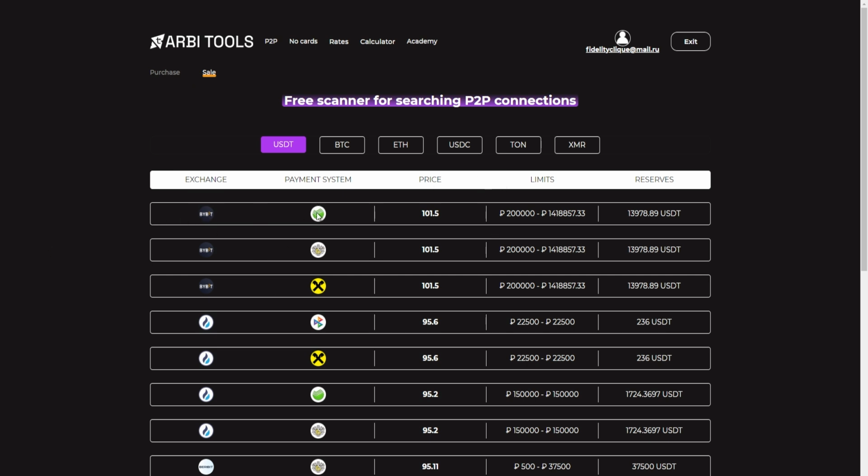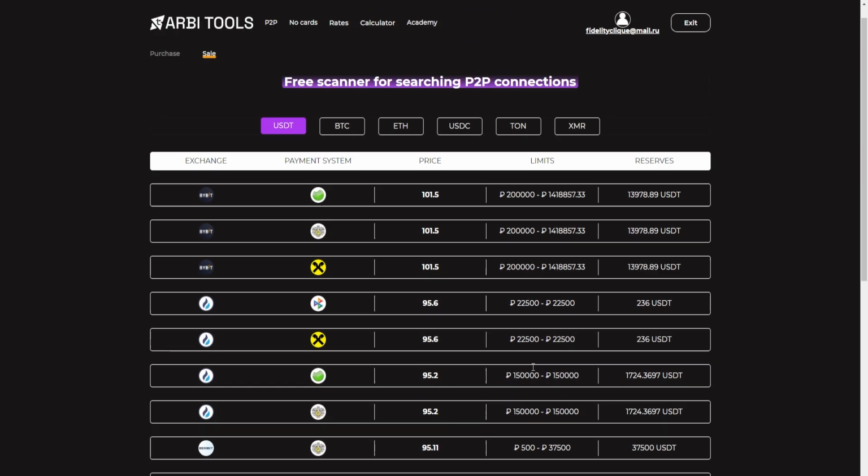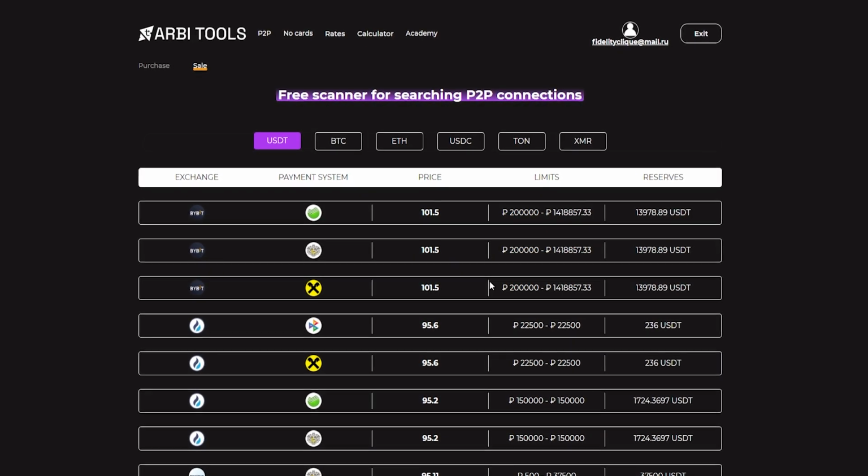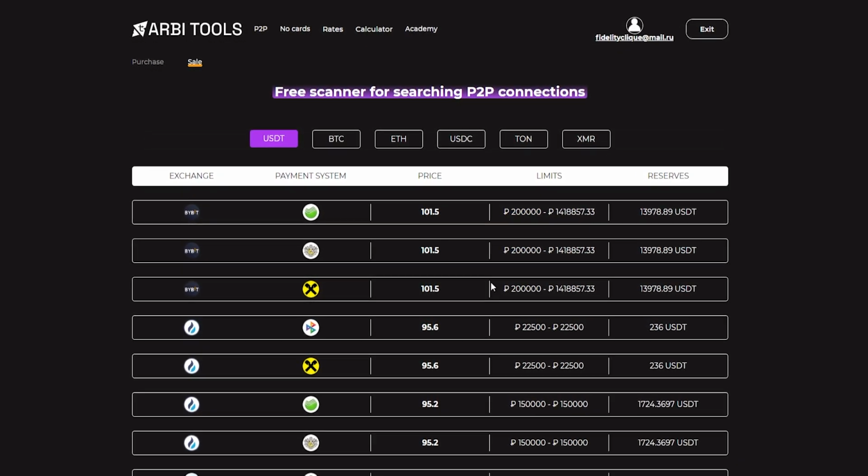Pay attention to this. It is very important. Look for the limits you need. This is a free screener. To find a working P2P link, we can use a huge number of different services where they already have these ready-made links. Then conduct a real analysis. Check if the value written here corresponds to reality. After that, we can calmly try to make a few rounds.